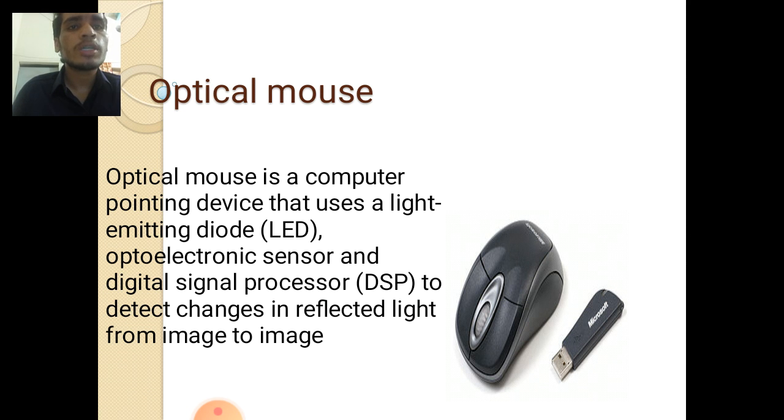An optical mouse is a computer pointing device that uses a light emitting diode (LED), an optoelectronic sensor and a digital signal processor to detect change in reflected light from image to image. So it's different from the mechanical mouse. It can be used without a connecting wire to the laptop or computer. It connects like Wi-Fi, and we can easily use this mouse as compared to the mechanical mouse.